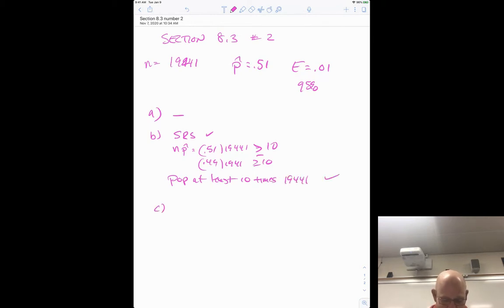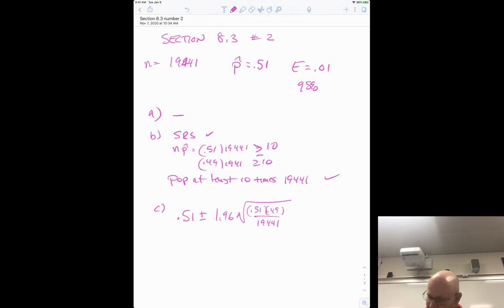Does the computation of margin of error using the formula in this section agree with the given press release? So they want us to do this problem, right? So our problem would be 0.51 plus or minus 1.96 times the square root of p hat q hat over n.